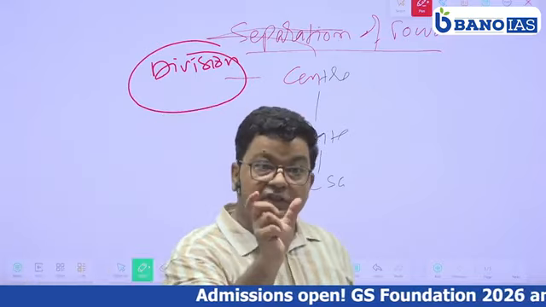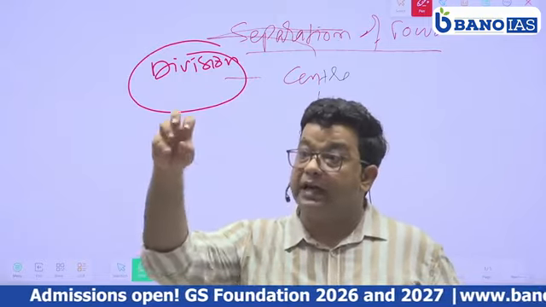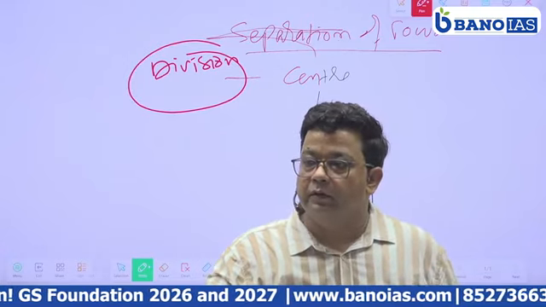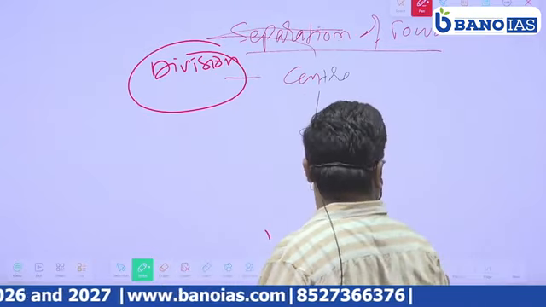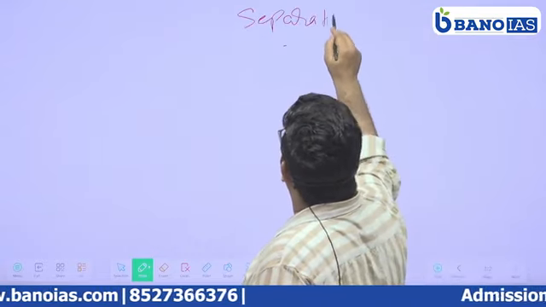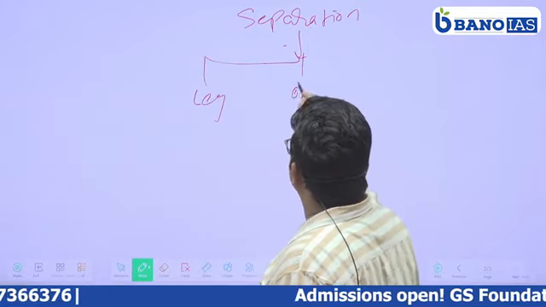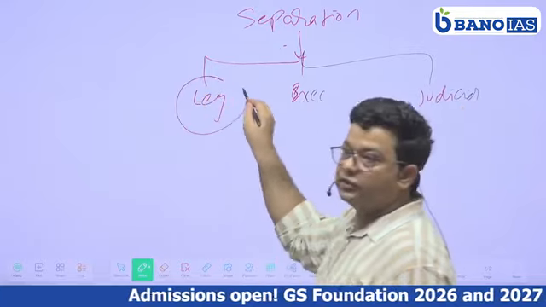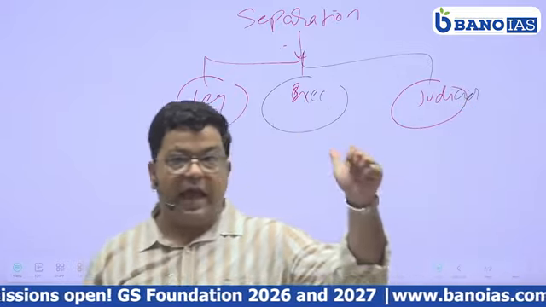Now when we talk about the separation of power, it means that the power should not be concentrated in one place, in one hand, like the UK. Separation of power means power divided between the organs of the government: legislature, executive and judiciary. There are three types of organs in the government at each level.